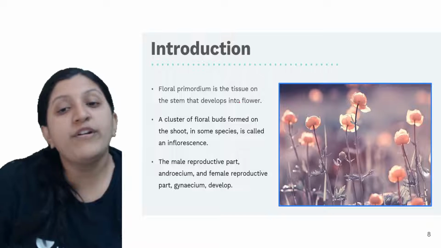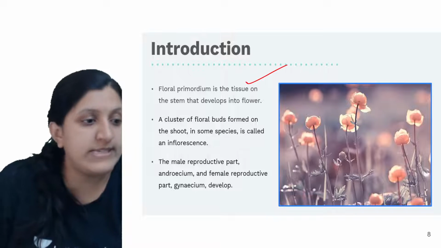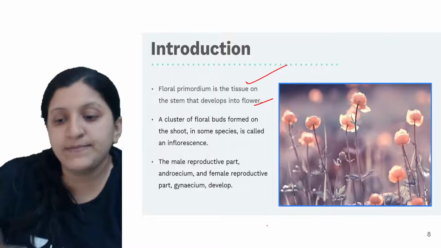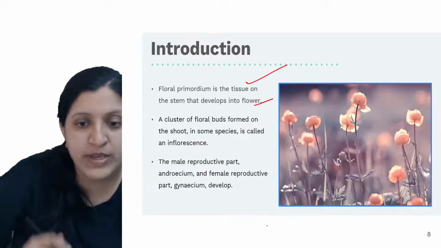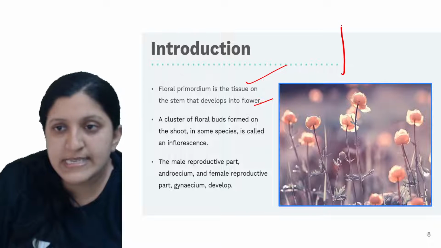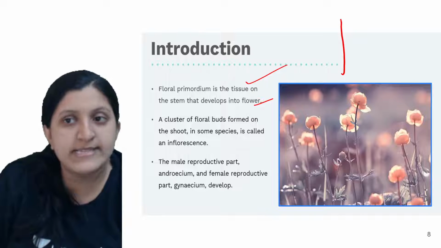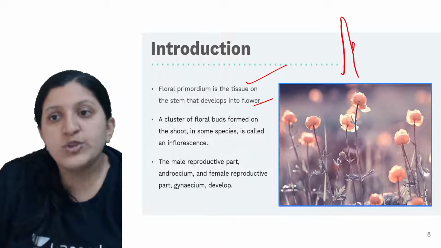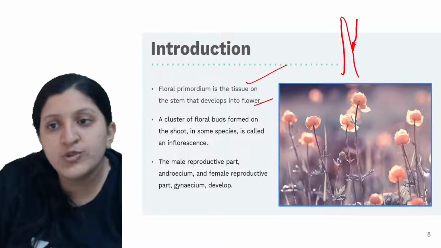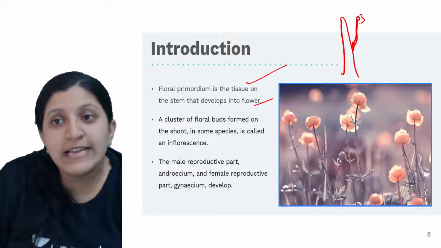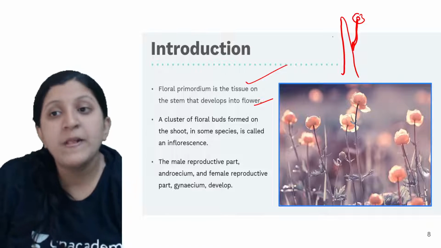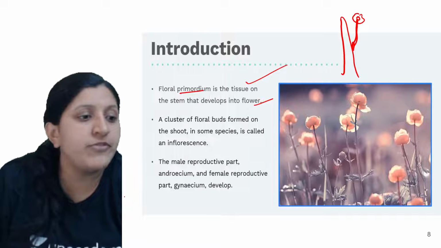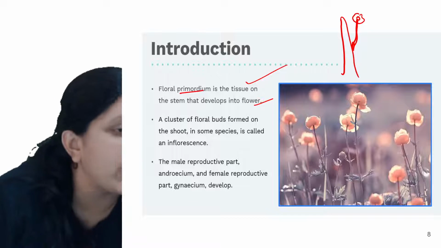Okay, so floral primordium is tissue on the stem. That develops into a flower. So in that case, let's see, there is a stem. This stem is basically a modified stem itself, having, let's say, a bud here. This bud can give rise to a flower. There is an intercalary meristem that might be there, which can give rise to a flower, or the floral primordium when we mentioned.